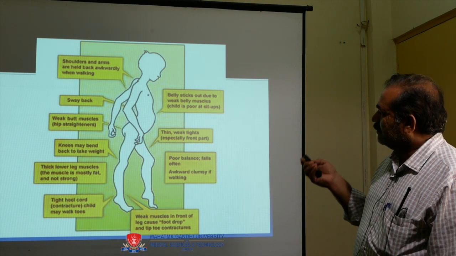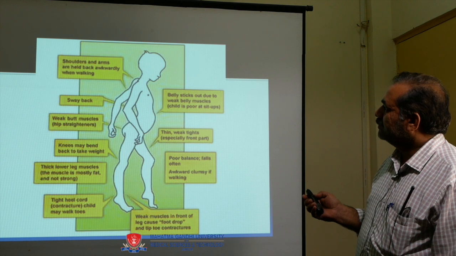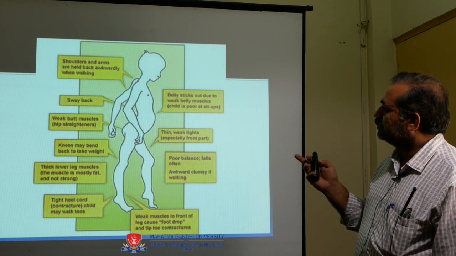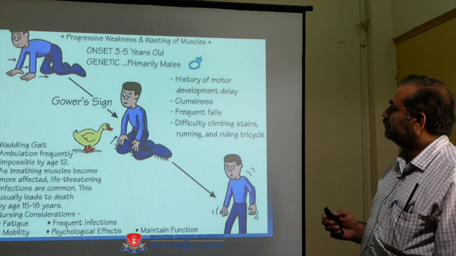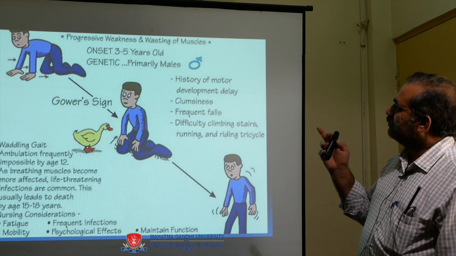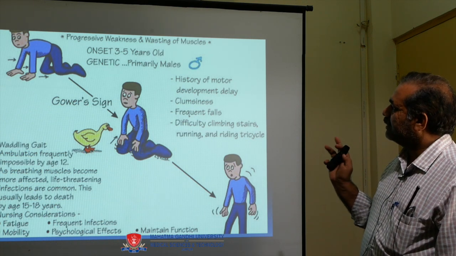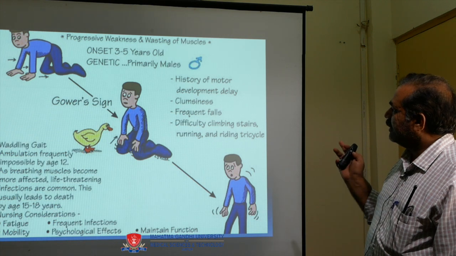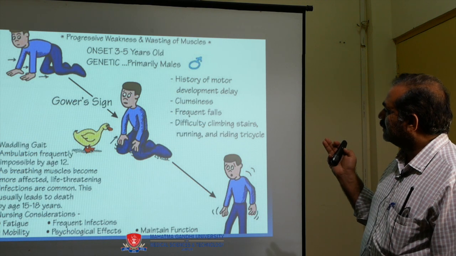Now you can see with the diagram what muscular dystrophy is. You can see the shoulder positions, sway back and so on. Progressive weakness and wasting of muscles. Onset is 3 to 5 years old. Genetic, primarily males, with a history of motor development delay.